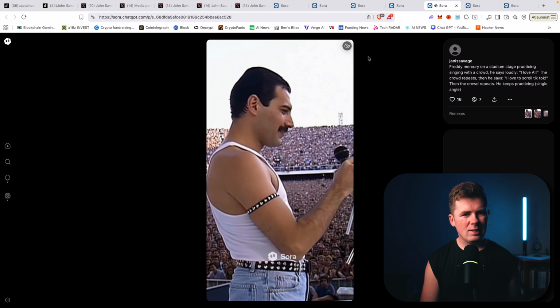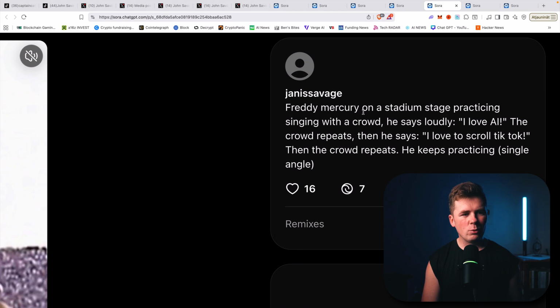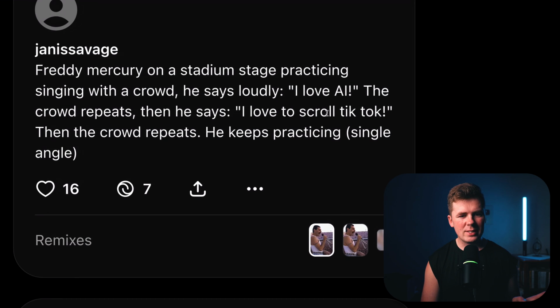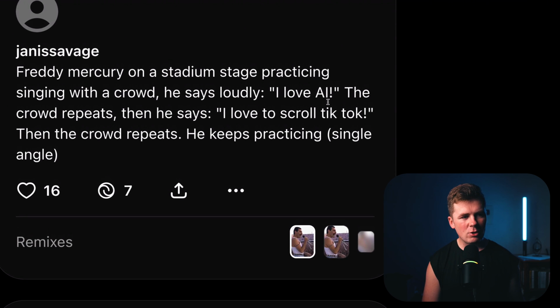So this is basically, I think, the first video that I actually posted with Freddie Mercury. Here, really easy, Freddie Mercury on a stadium stage practicing singing with a crowd. Basically, you can see everything that it says. Why this works is because there are many videos of Freddie Mercury on a stage, basically improvising with a crowd, where he says something and the crowd repeats.